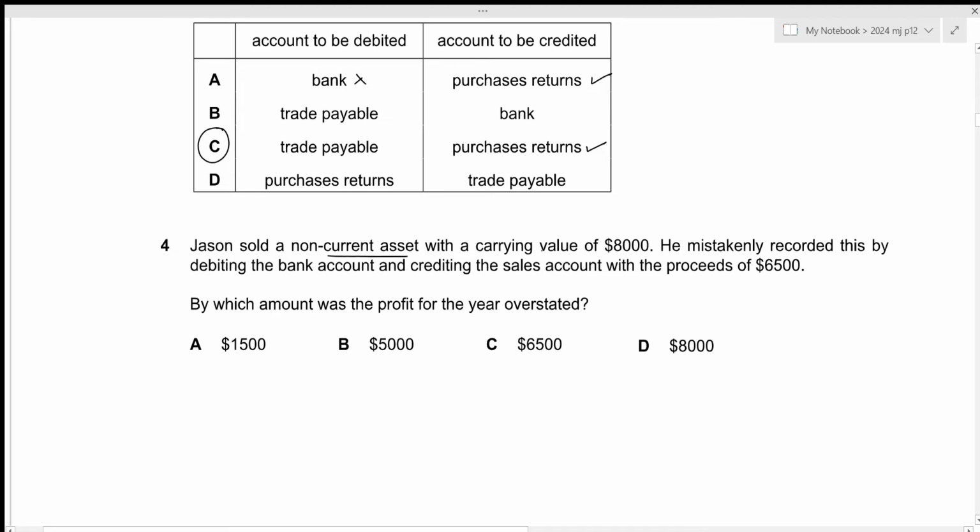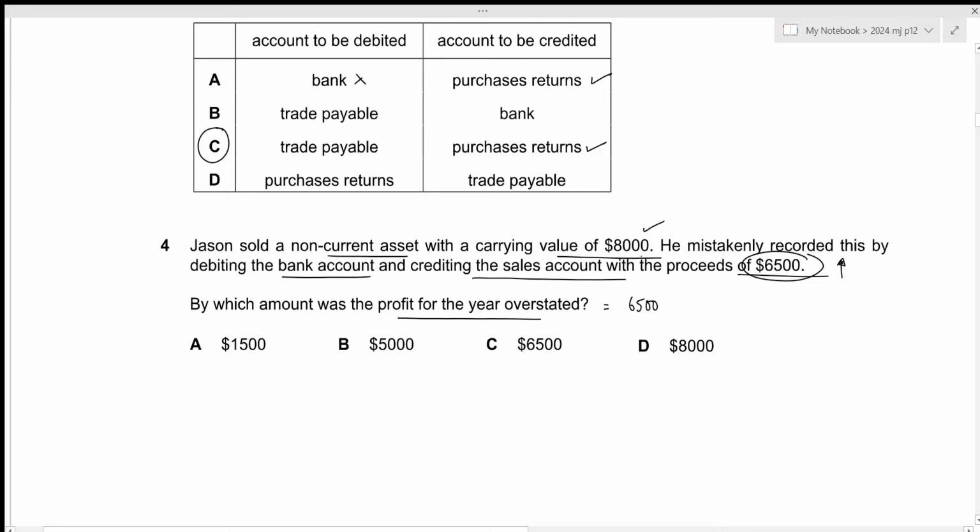Jason sold a non-current asset with a carrying value of 8,000. So this is the net book value. He mistakenly recorded this by debiting the bank account and crediting the sales account with the proceeds of 6,500. By which amount was the profit for the year overstated? Okay, there are two things to notice here. Instead of recording this as sales proceeds, we included this as sales. So clearly our sales has been overstated by 6,500, which means that the profit has been overstated by 6,500, right? So the first overstatement is recording of the sales proceeds as the sales for the year.